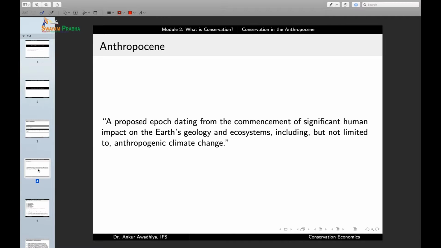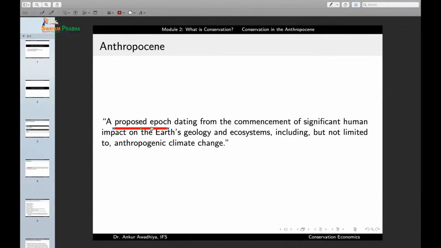Now, when we say conservation in the Anthropocene, what is Anthropocene? Anthropocene is a proposed epoch. Now, what is an epoch? An epoch is a time period in the history of Earth. So, Anthropocene is a proposed epoch which dates from the commencement of significant human impact. So, it begins from the beginning of significant human impact on Earth's geology and ecosystems, including but not limited to anthropogenic climate change.